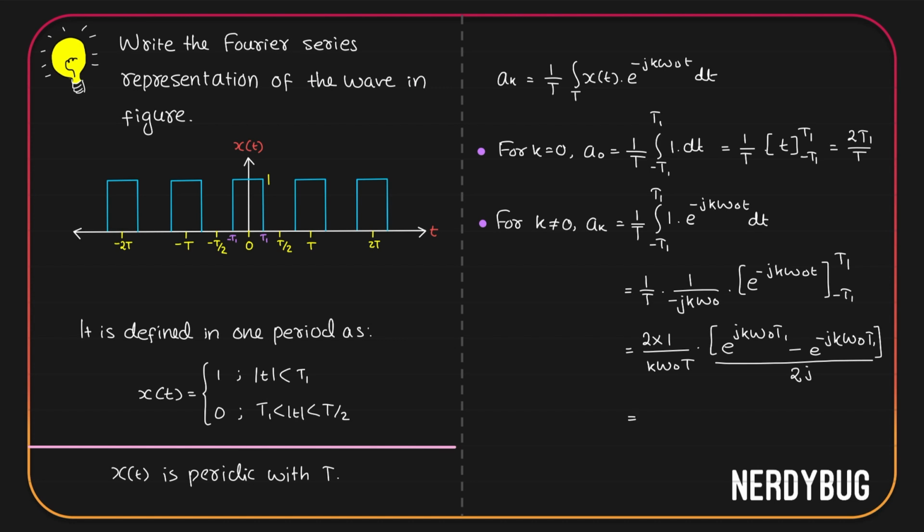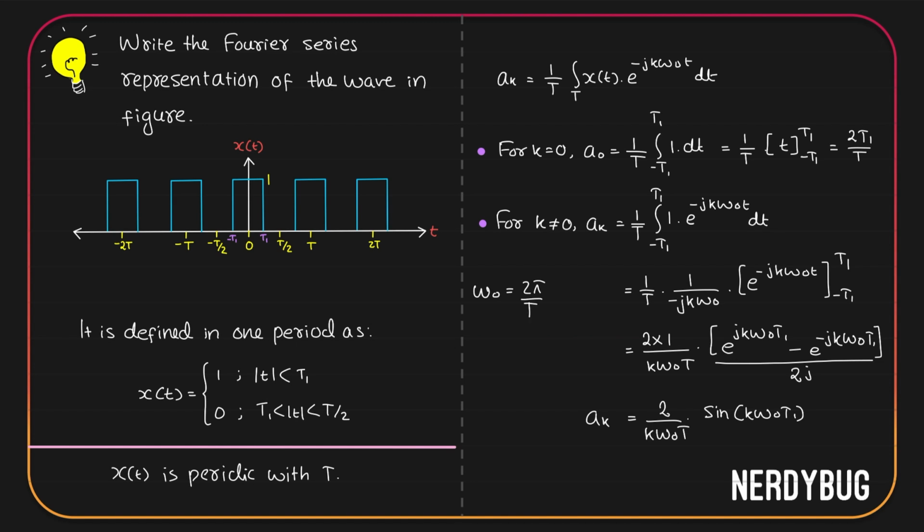So we get ak is equal to 2 divided by k omega naught t multiplied by sine of k omega naught t1. Over here in the denominator we have omega naught multiplied by t, but omega naught is 2 pi by t.